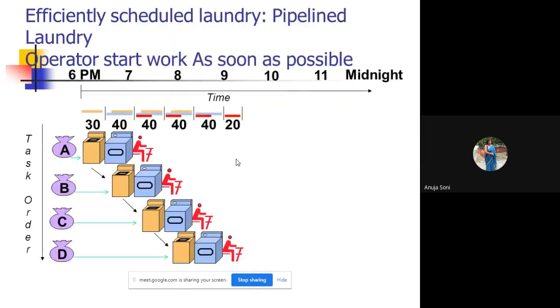How would it be done? Whenever we talk about the concept of pipelining, the work is done in an interleaved, overlapped fashion. As soon as one piece of work is accomplished, the load is switched to the next processing unit, the dryer.